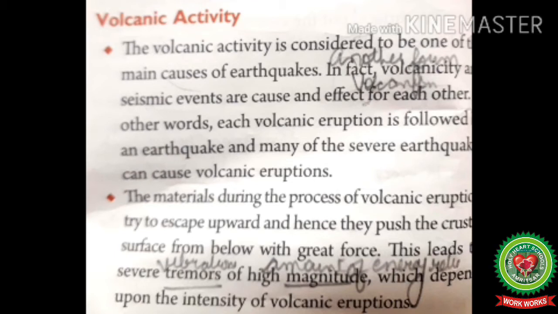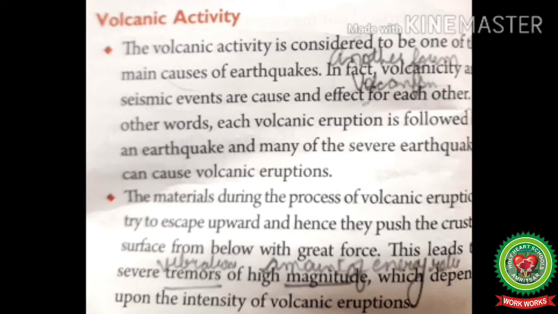The materials during the process of volcanic eruptions try to escape upward, and hence they push the crustal surface from below with a great force. For example, if we try to uproot any tree, it also leads to the displacement of rocks and hence causes a little bit of shaking, which is not felt obviously, but there is certain movement in the crust.